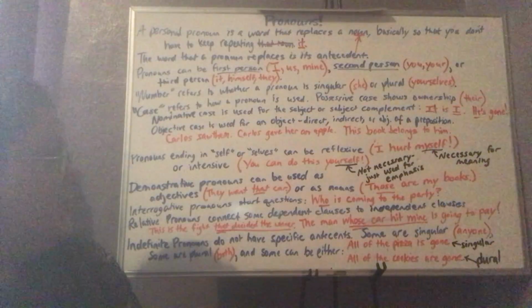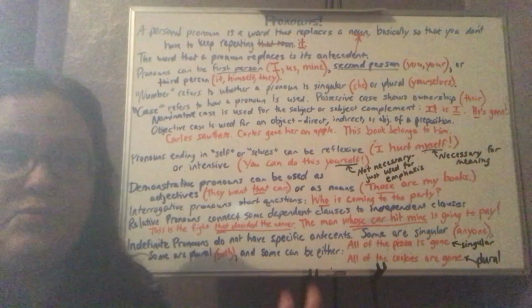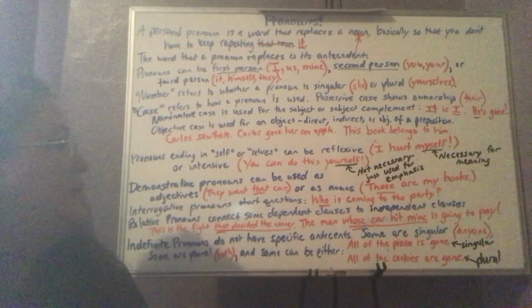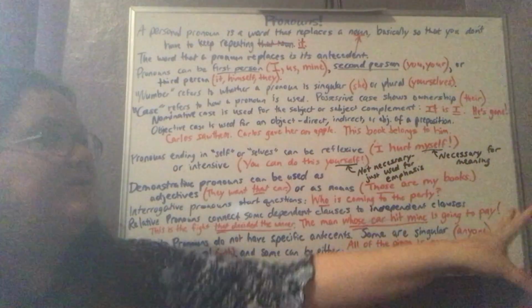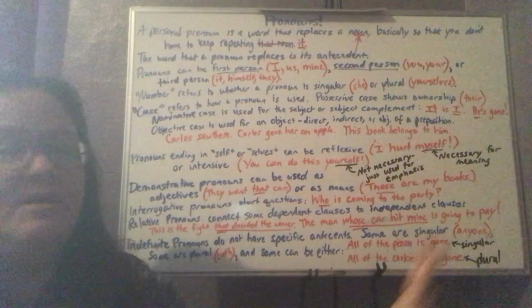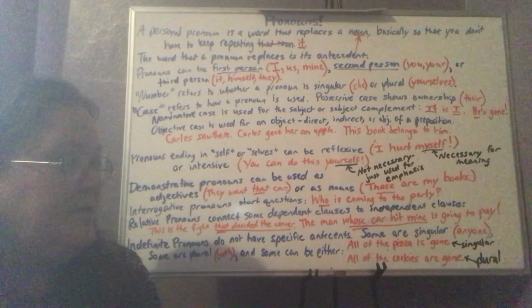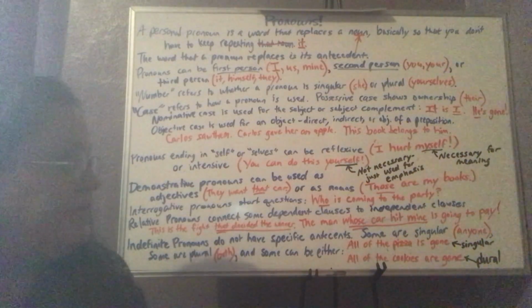Those are demonstrative pronouns. They refer to something that you are pointing out. Those over there, those are my books. Or they want that car over there. And then this and these are closer to you.